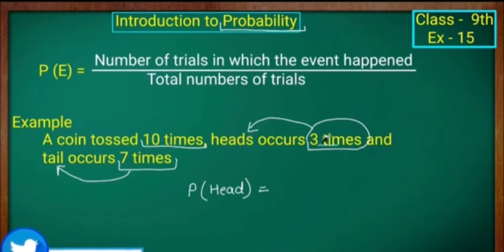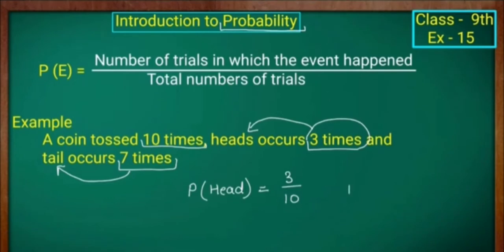Probability of the head equals the number of trials in which the event happened, that is 3 times. So P of head equals 3 divided by the total number of trials, that is 10 times, so 3 by 10. That is the total number of head occurrences to the total number of trials, 10.